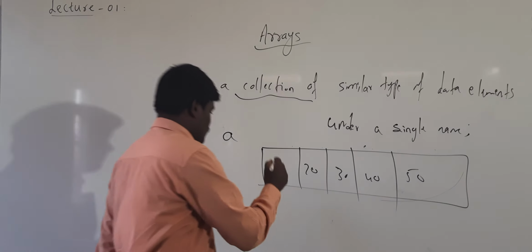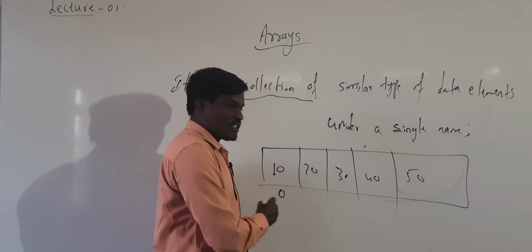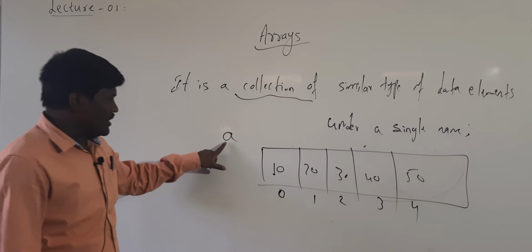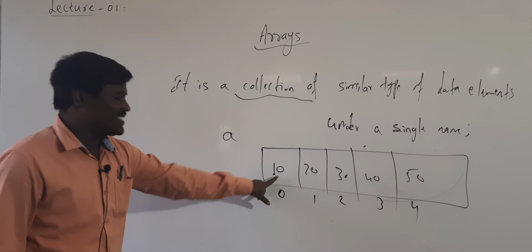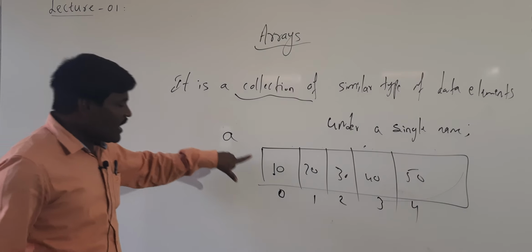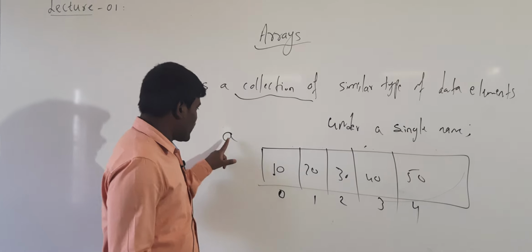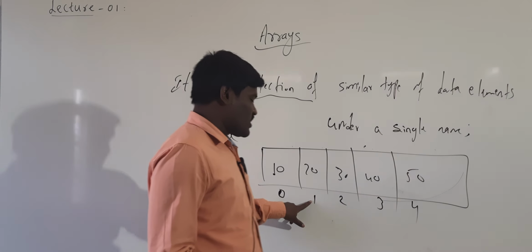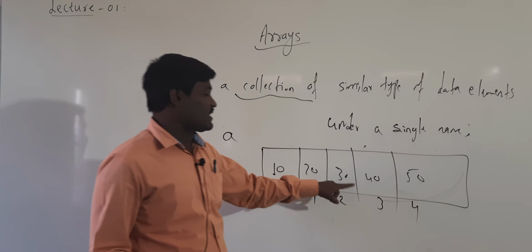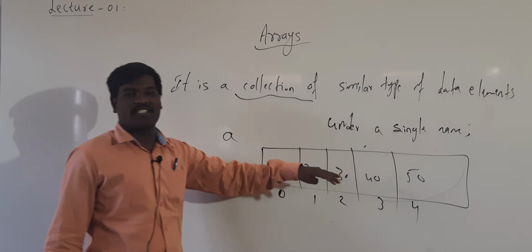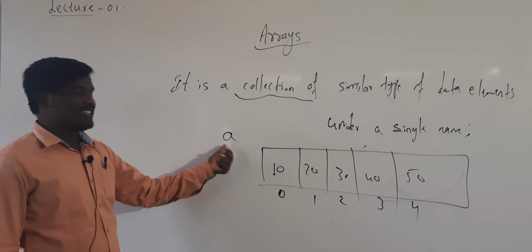Based on the position or index 0, 1, 2, 3, 4. a of 0 indicates 10. It means that a is the array name and 0 is the position. a of 0 position value is 10. In the same way, first position 20, second position 30, third position 40 and fourth position is 50. But all the positions are present in a only.